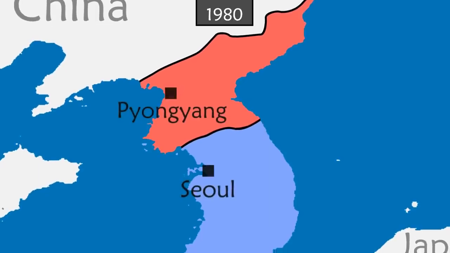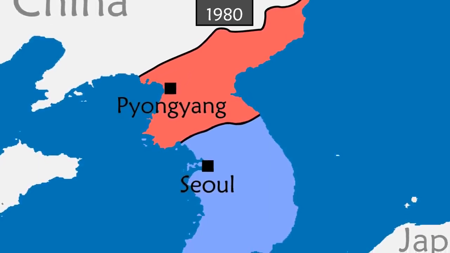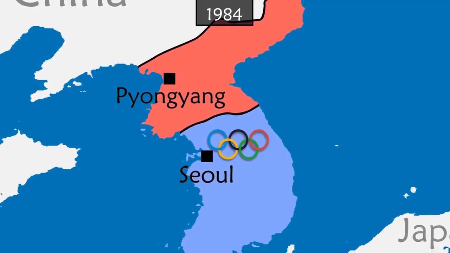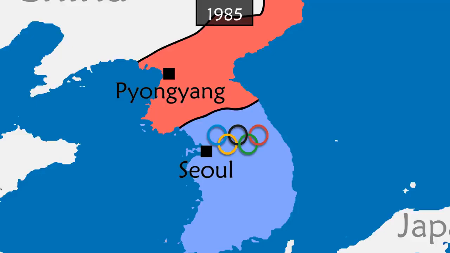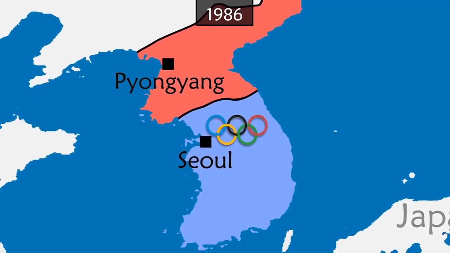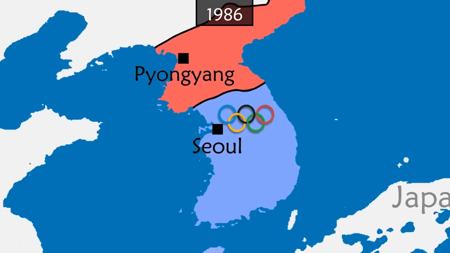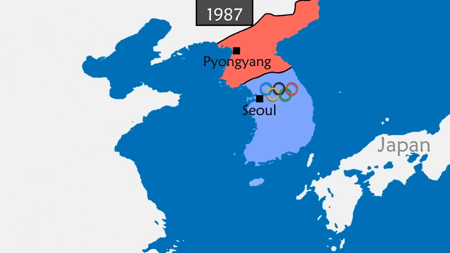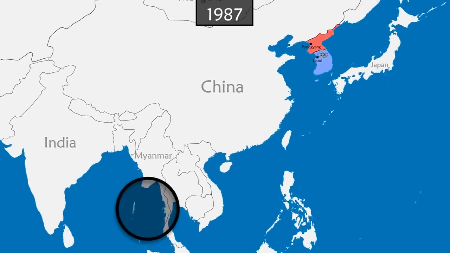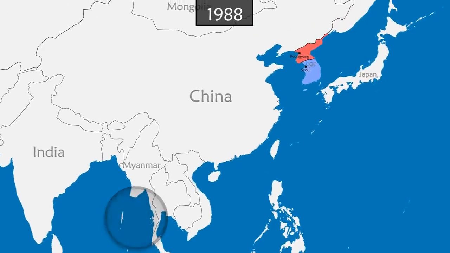In 1980, Seoul wins the right to host the Summer Olympic Games to be held 8 years later. This prompts North Korea to ask to also be involved in the organization, but the International Olympic Committee turns down this request. North Korea then tries to sabotage the Games by committing a terrorist attack at Seoul Airport and shooting down a South Korean plane over the Andaman Sea. This was followed by a North Korean boycott of the Games.